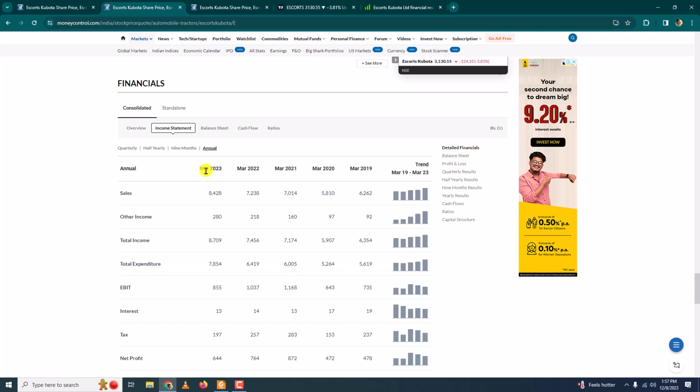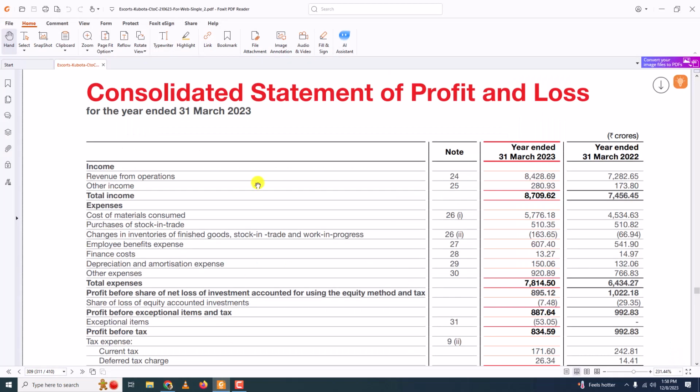Now, this is just a statement from moneycontrol.com. This is not in detail. If you want a detailed sheet, then you have to look at the report that is published by the company itself. If you search Google for Escorts Kubota annual report 2023, you will get reports. You can download them and analyze. So I have downloaded it and opened up the profit and loss statement here. This column is for 2023 and this is for the previous year.